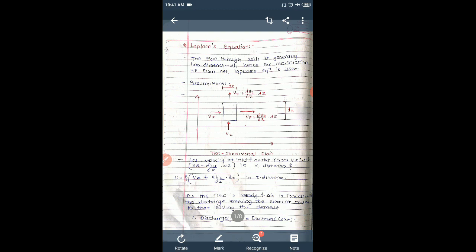Okay, the following assumptions are made in the Laplace equation. The first one is Darcy's law is valid. We have studied Darcy's law in our previous lectures. What is Darcy's law? Darcy's law is the velocity or flow or discharge is directly proportional to the hydraulic gradient i. V is directly proportional to i. So this is Darcy's law, and the first assumption in the Laplace equation is Darcy's law is valid.